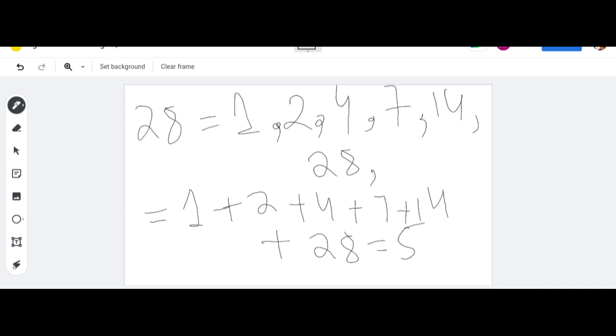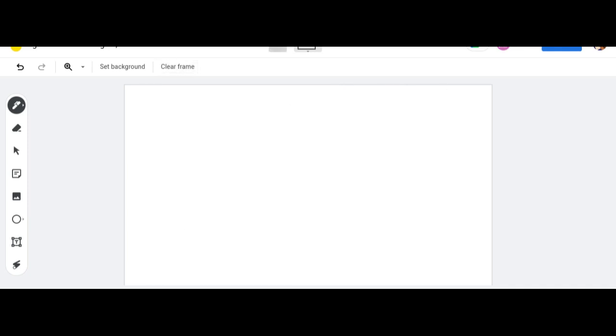Now I have to multiply this 28 with 2. 2 eights are 16, 2 twos are 4, 5, so 56. Did we get the perfect number? Yes.